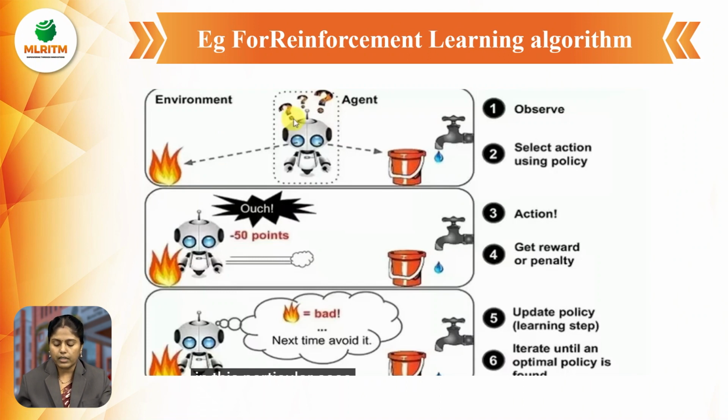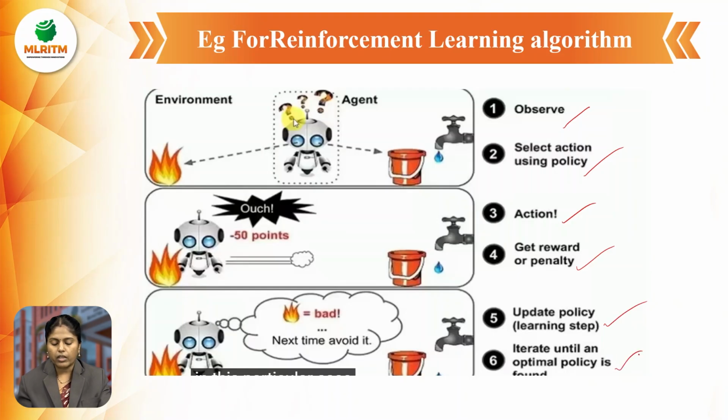In the reinforcement algorithm, these are the 6 steps that it is going to perform. First one is observe, the next one is select action using policy, and the third one is action, and after that get reward or penalty, and next update policy. And the next, iterate until an optimal policy is found.